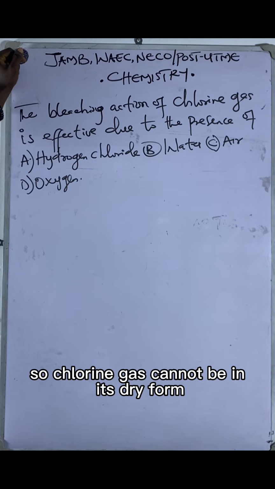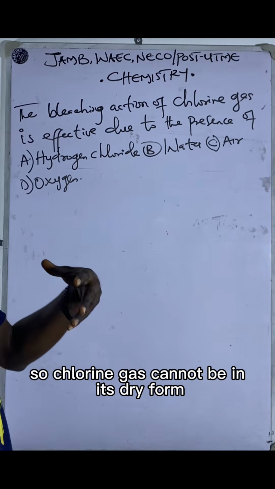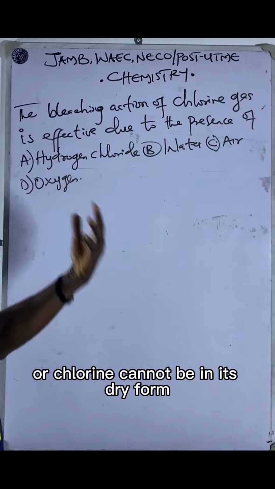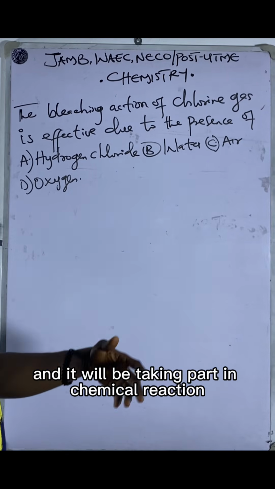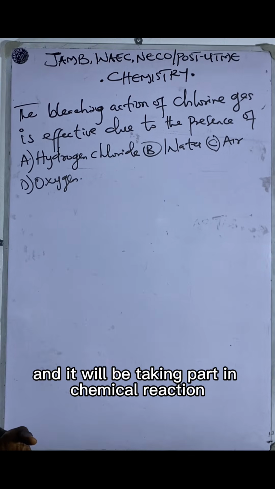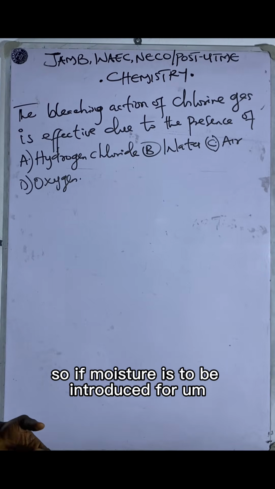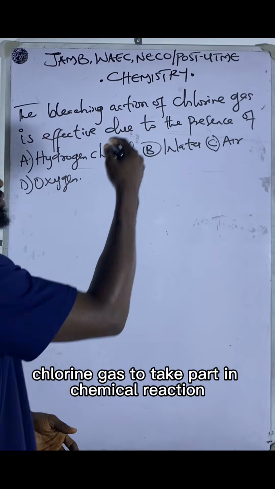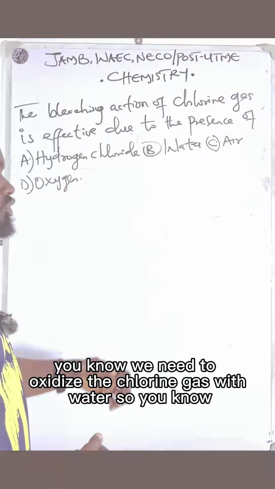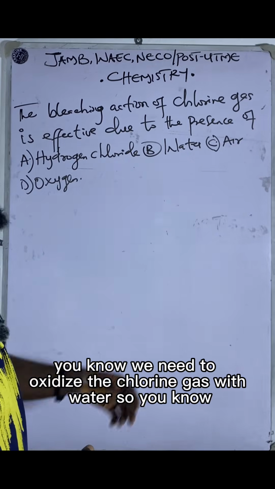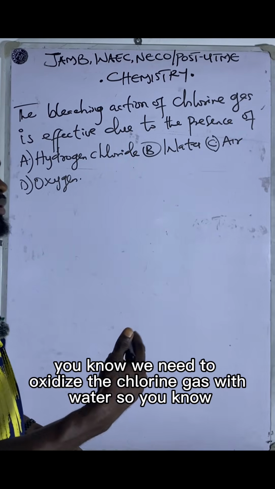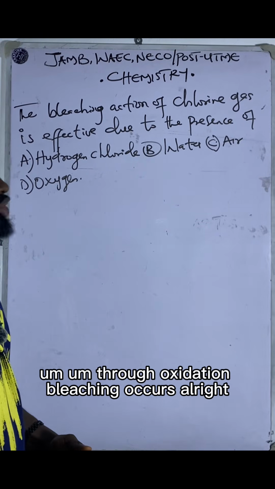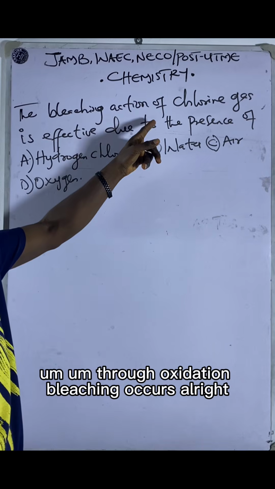So chlorine gas cannot be in its dry form and be taking part in chemical reaction. So if moisture is to be introduced for chlorine gas to take part in chemical reaction, we need to oxidize the chlorine gas with water. So through oxidation, bleaching occurs. All right.